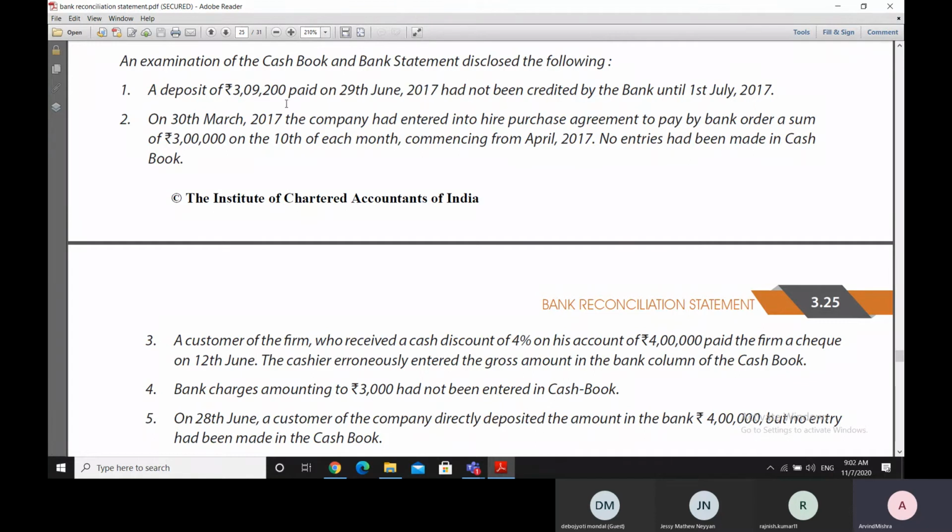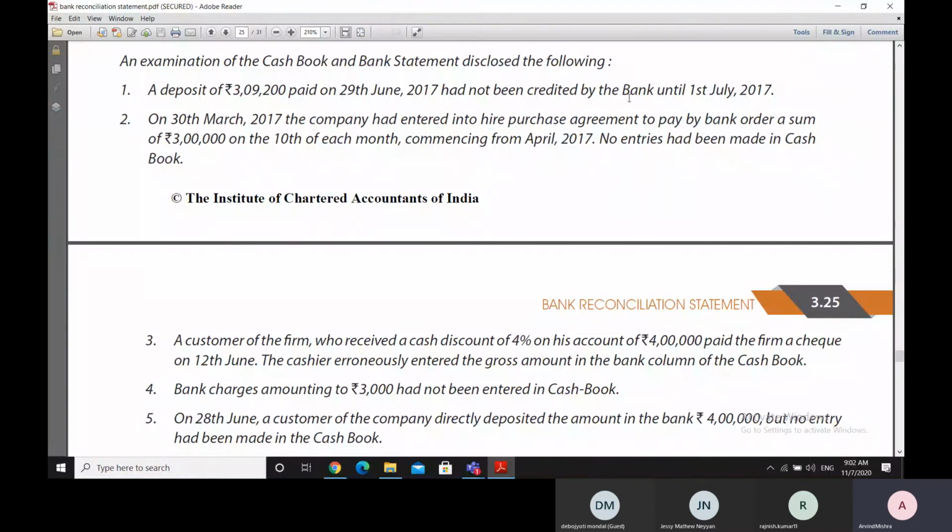The deposit of 3,09,200 was paid. Actually, the words of the statement are not very clear, because a deposit is generally made, it is not paid. So if we say the deposit of 3,09,200 is paid and not credited by the bank, we can assume that it was supposed to be credited by the bank.